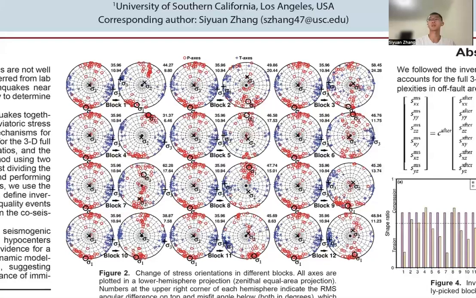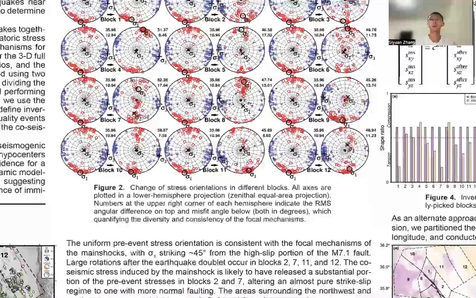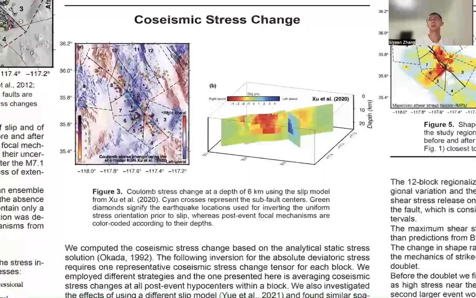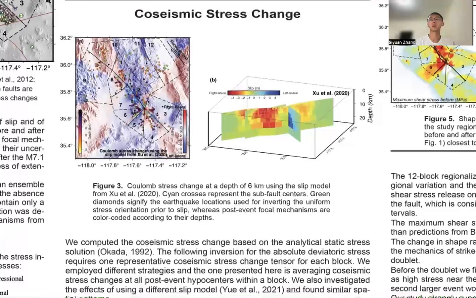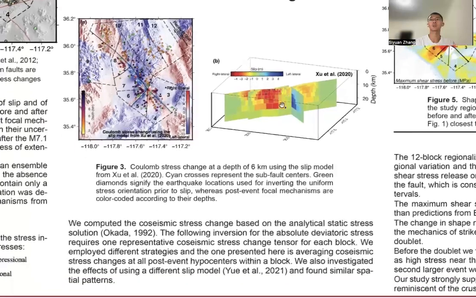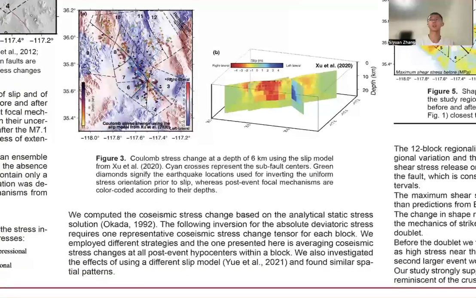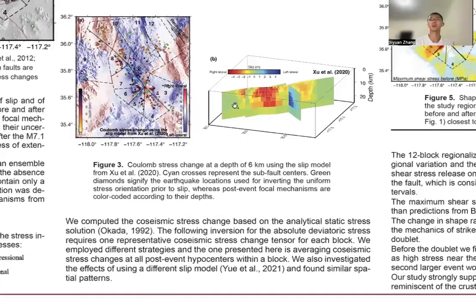The amplitude information was added further by the co-seismic stress changes, which were calculated using the Okada solution. We implemented two distinct slip models. One is shown here by Xu et al. in 2020. The other one from Yue et al. in 2021 was plotted in our preprint. Additionally, each block should have one representative co-seismic stress change. We tried different strategies, and the one presented here is averaging co-seismic stresses at all post-event hypocenters in each block.